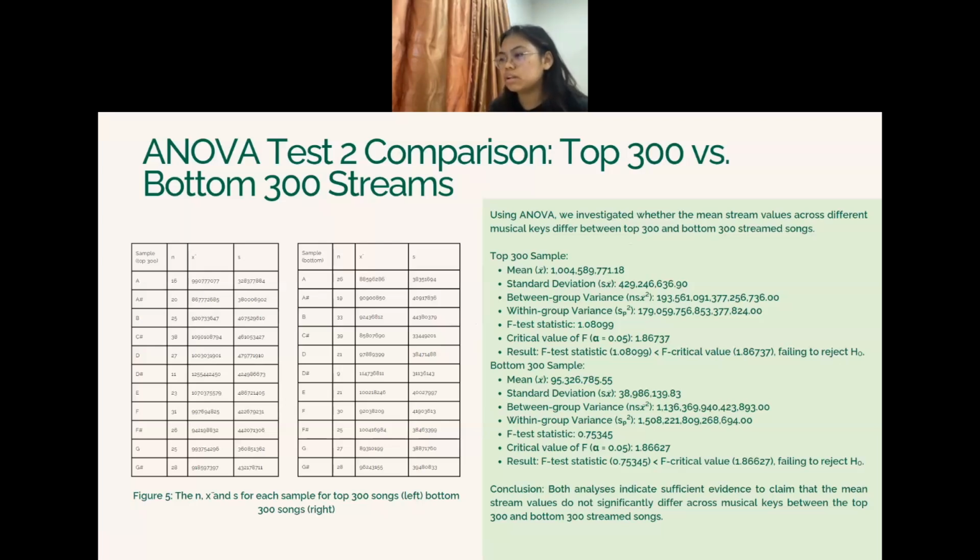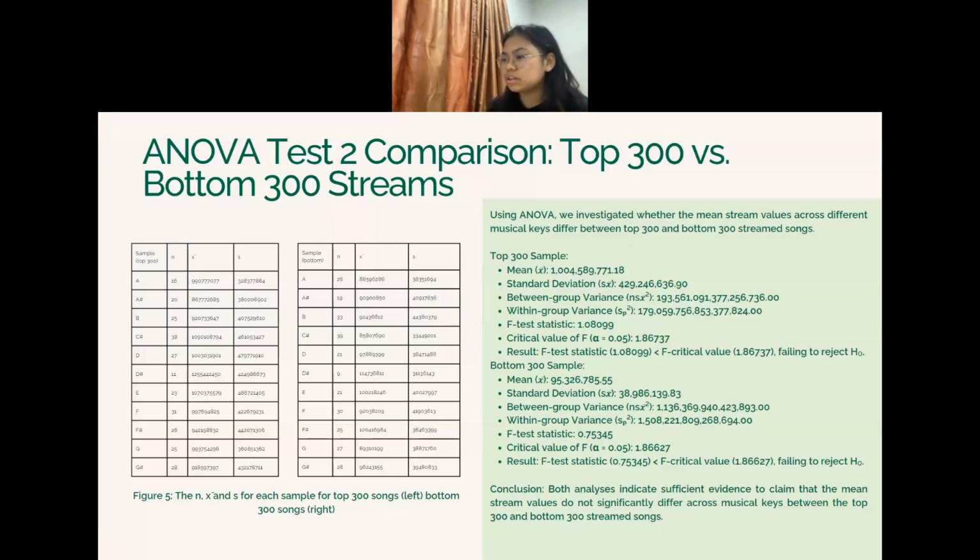Same goes for the bottom 300 sample. We got the mean, standard deviation, between group variance, and within group variance. The between group variance and within group variance are used to get the value of the F statistic. When we plug into this formula, we got 0.75345, whereas the critical value of F at 0.05 significance level is 1.86627. As for the result, we fail to reject the null hypothesis because the critical value is higher than the test statistic.